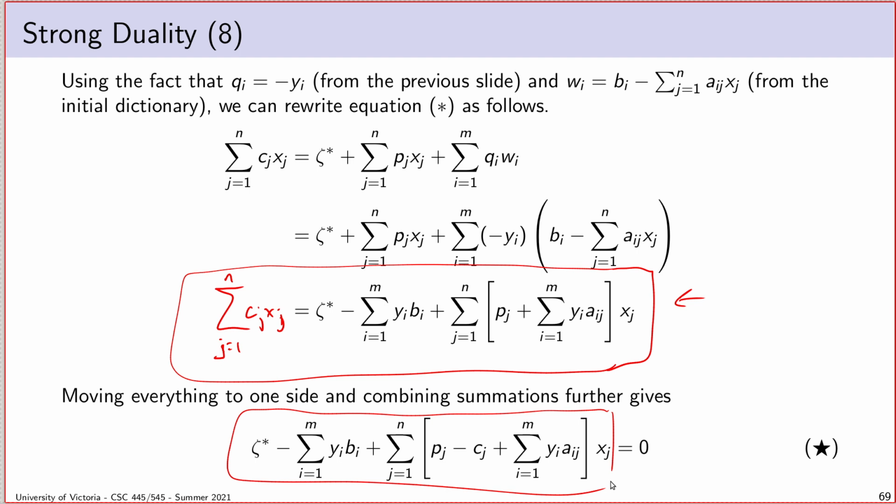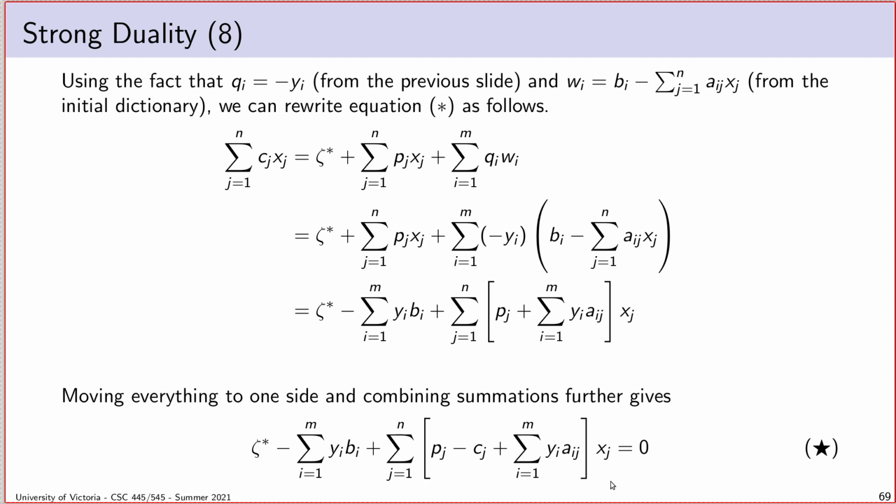No matter what x values I choose, this will always equal 0. That's a big deal, because I can choose any set of x values. I could change which x values I'm working with to try and divine more and more information about what this is really saying.